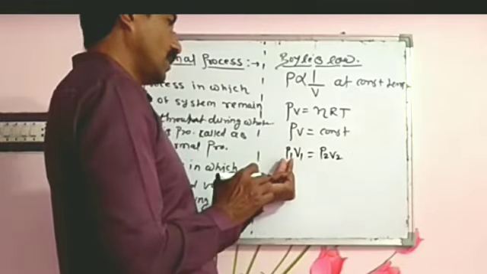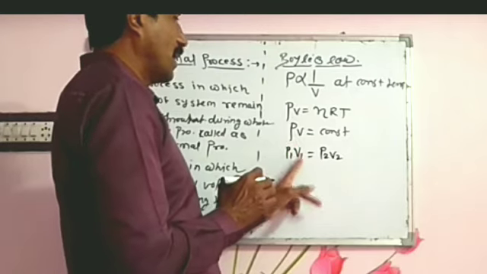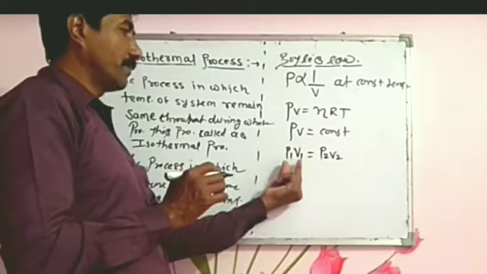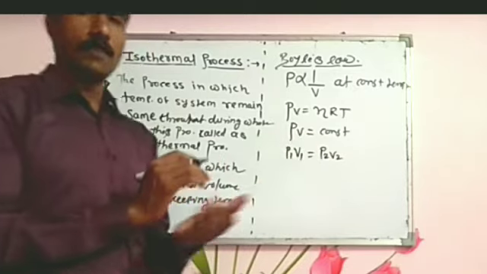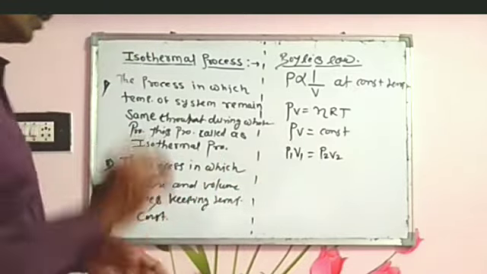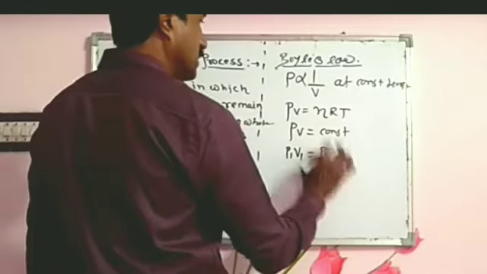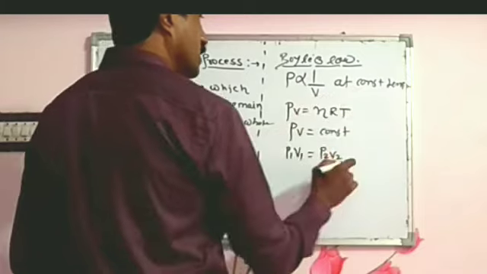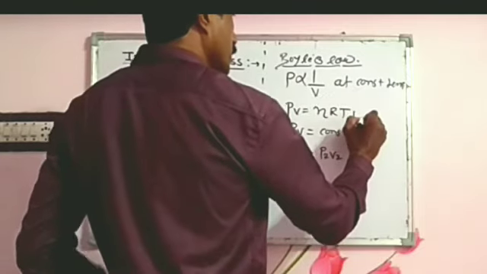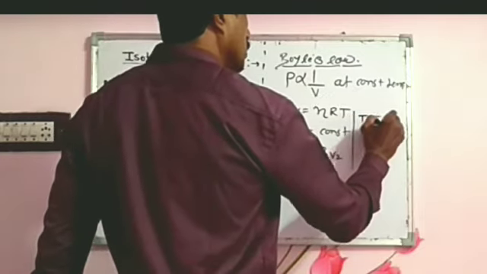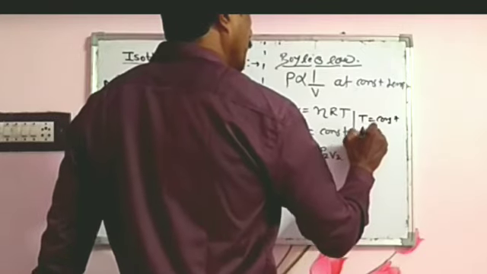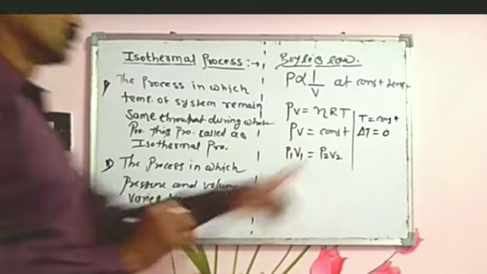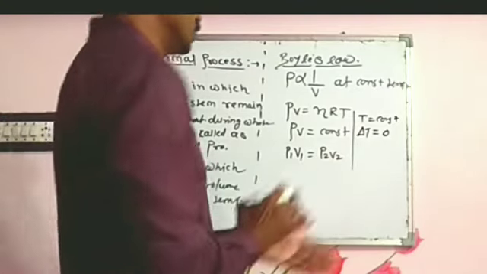A suffix is also used: I for initial, F for final, but we use the 1 and 2 suffix for pressure and volume. So P1 V1 is also equal to P2 V2. PV equal to constant means the temperature T is constant, so del T is equal to 0.